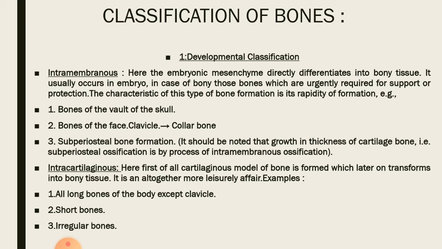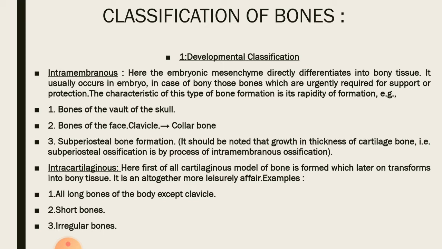It occurs in bones which are urgently required for support or protection, and the characteristic of this type of bone formation is its rapidity of formation. For example, the bones of the vault of the skull, your cranial bones, and the bones of the face, and also the clavicle, which is the collarbone, and the subperiosteal bone formation also basically occurs in the intramembranous ossification.